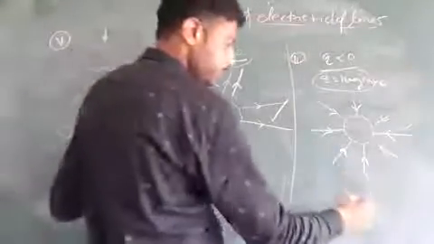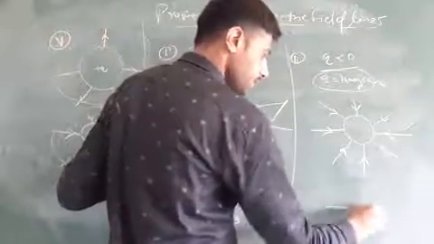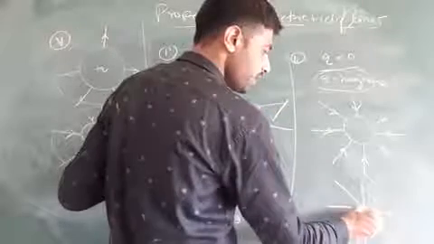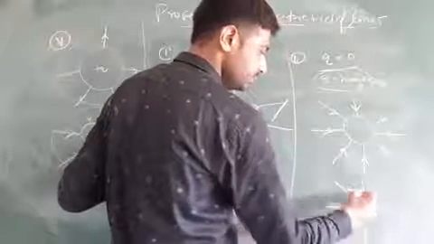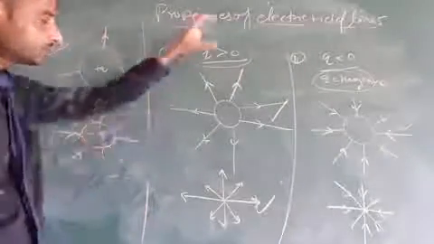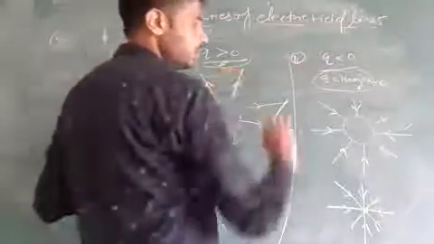So I hope you understand. If this is the point charge, then electric field lines seem to meet at a point. So this is electric field lines for positive Q, Q greater than 0, and this is Q less than 0.